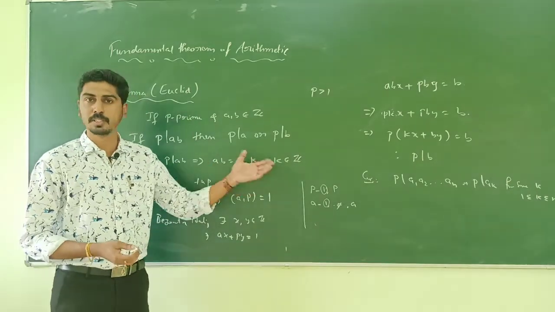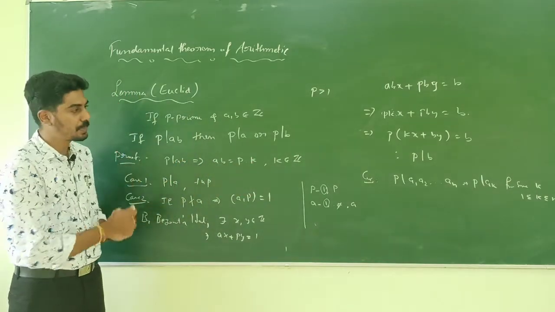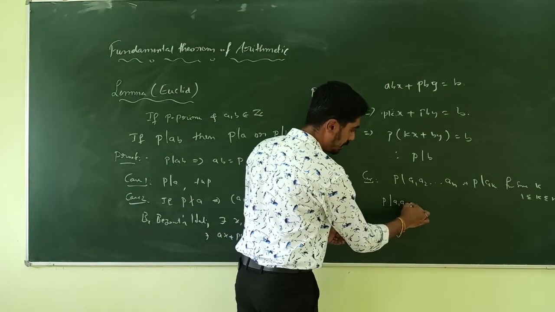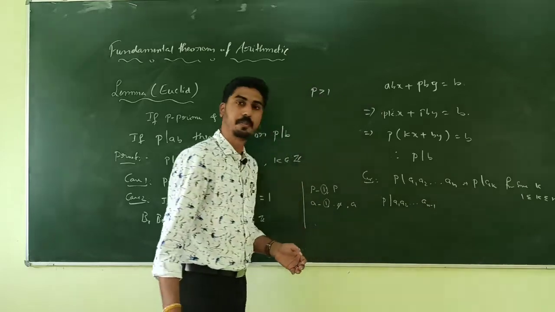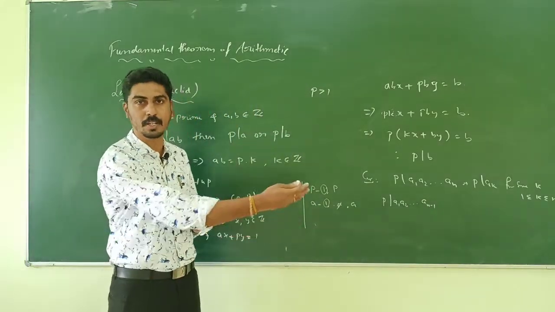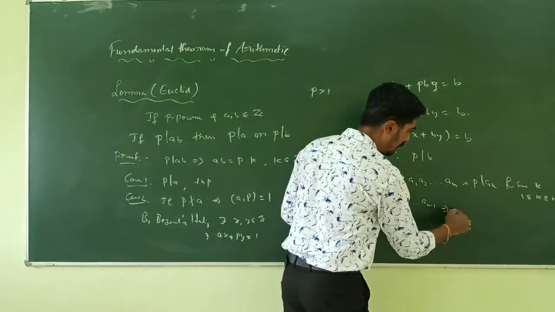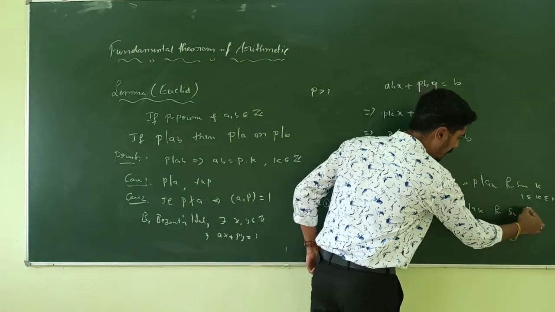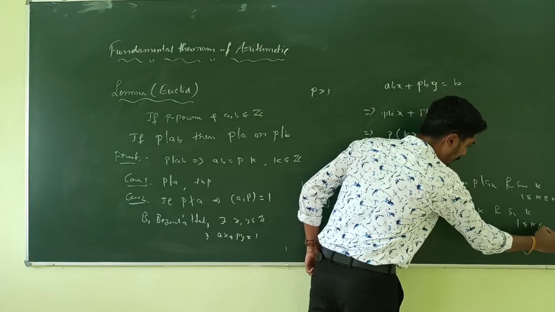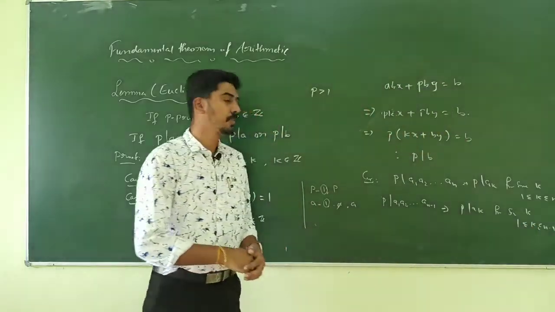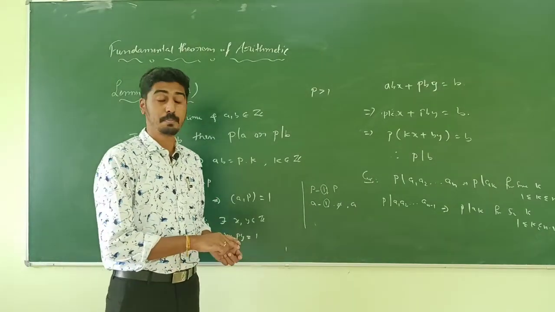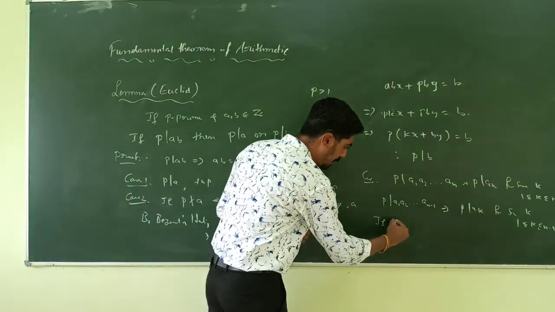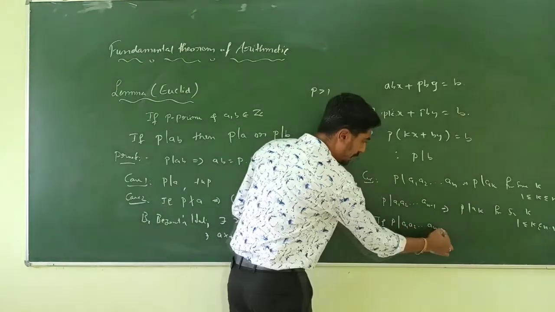For n equal to 2, the result holds by the lemma. Suppose the result is true for n minus 1 integers, that is, if P divides a product of n minus 1 integers, then P divides ak for some k between 1 and n minus 1. Now consider if P divides a product a1, a2, up to an.